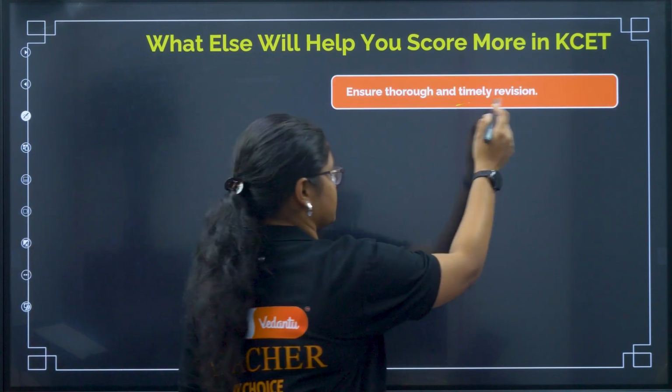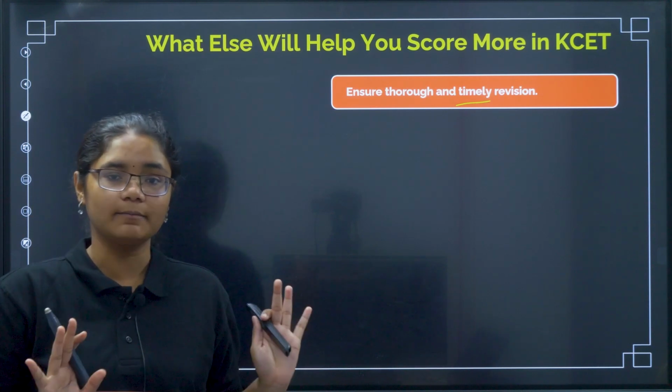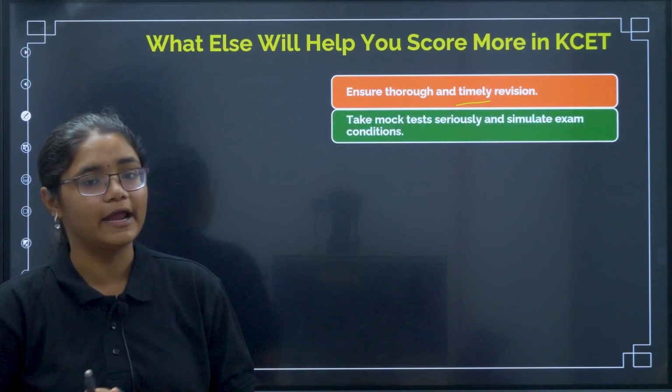First is timely revision. You must complete your revision before one week of the exam, and you should be ready with all short notes, everything. You should not be in a hurry at the last moment.